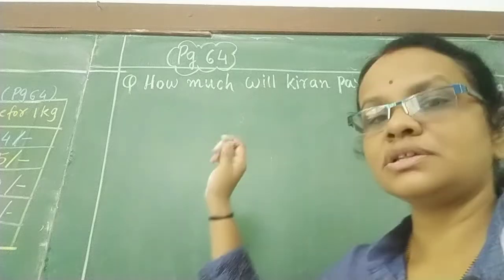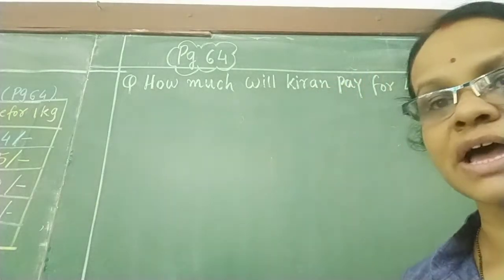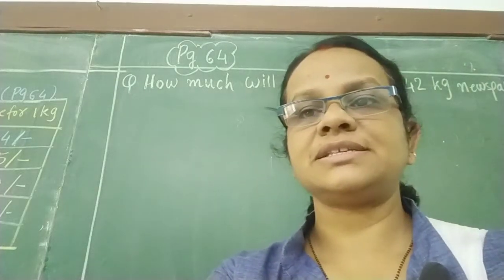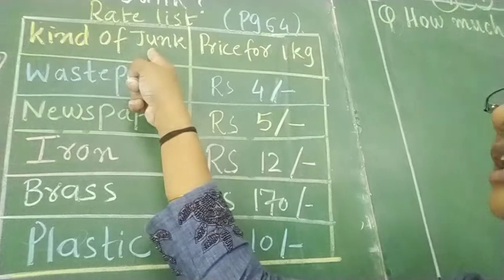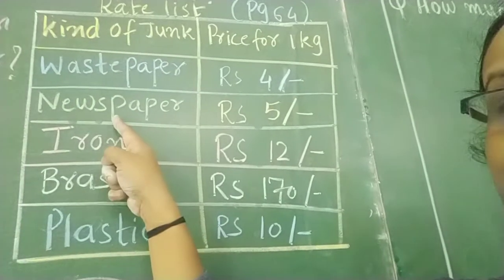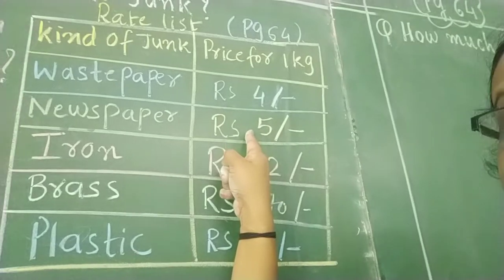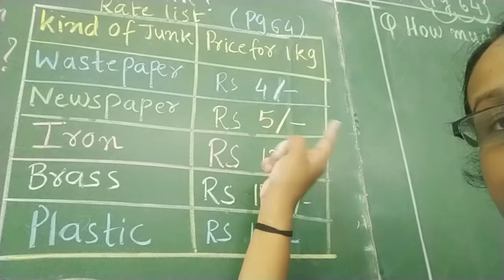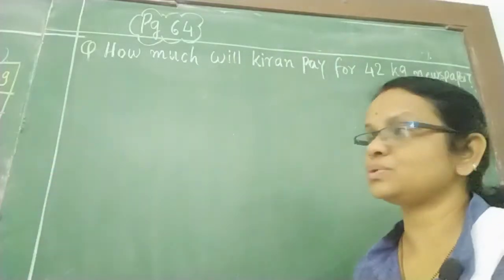So Kiran has to pay rupees 5 for 1 kg. Let's see. See here it is given newspaper for 1 kg, kind of junk, that is newspaper, and if she sells 1 kg newspaper she will get rupees 5. Now they are asking for the 42 kg newspaper.